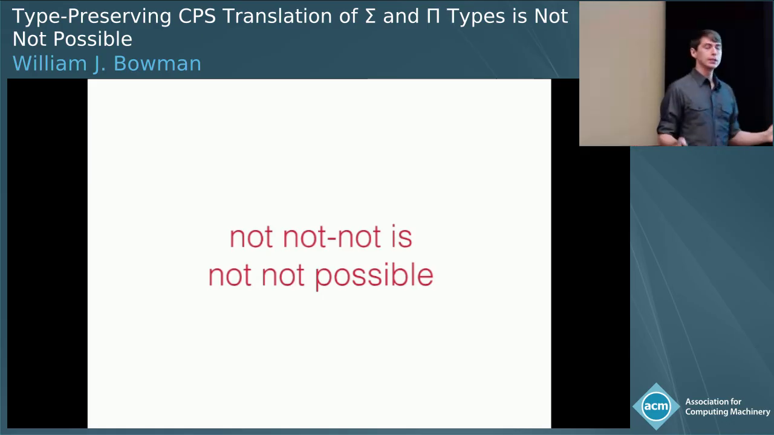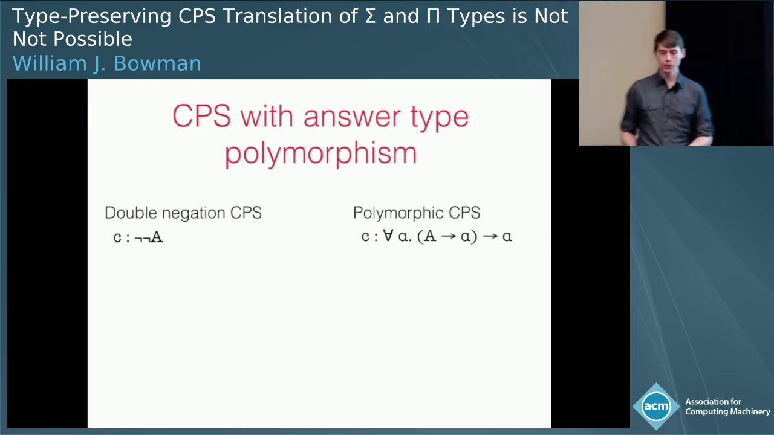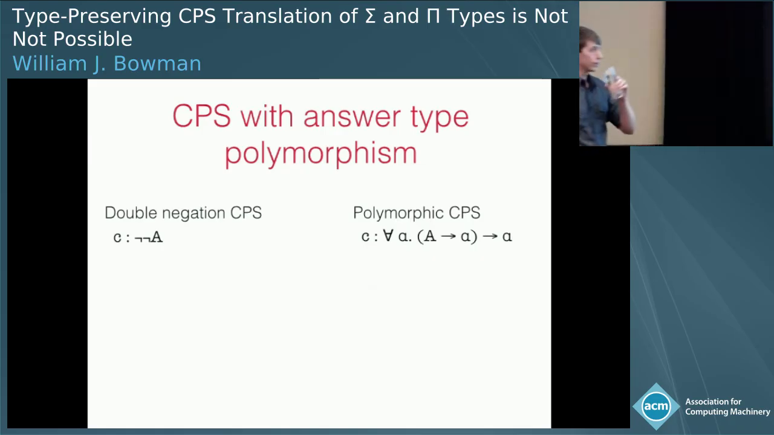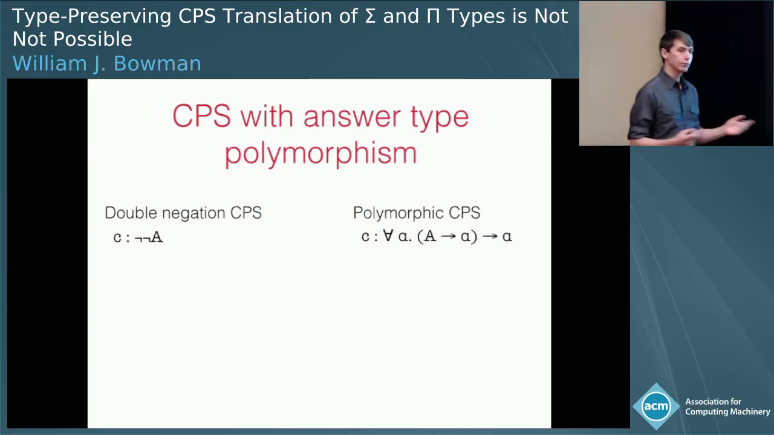Okay, so to answer these questions, the key is to stop using double negation. Instead, we're going to use a different CPS translation, and it turns out that CPS translation can be made type preserving. In particular, we're going to use CPS with an answer type polymorphism. Whereas with the double negation translation, we assign computations types like not A, with the polymorphic CPS, we're going to assign computation types like for all alpha, A, arrow alpha, arrow alpha.